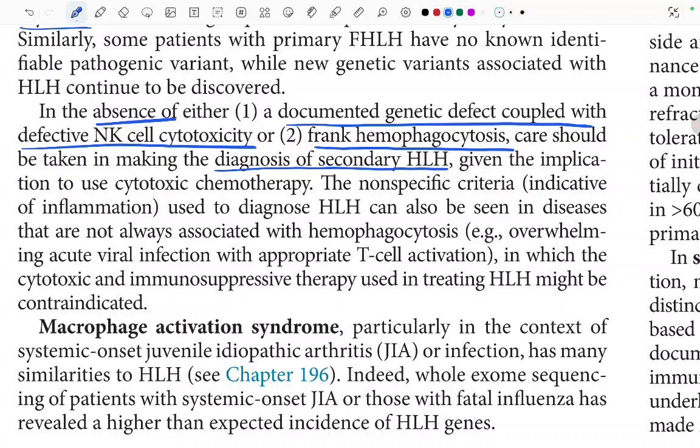The non-specific criteria indicative of inflammation used to diagnose HLH can also be seen in diseases that are not always associated with hemophagocytosis, such as overwhelming acute viral infection with appropriate T cell activation, in which the cytotoxic and immunosuppressive therapies used in the treatment of HLH might be contraindicated.